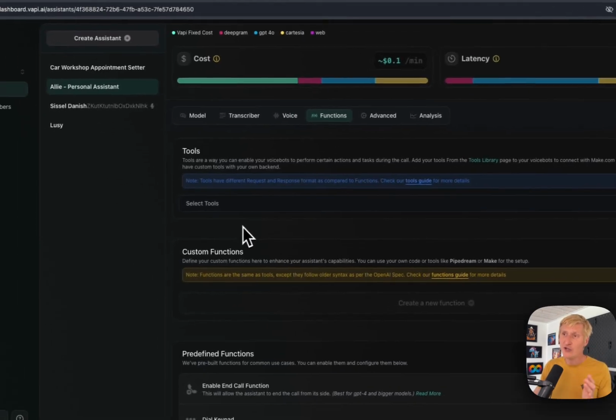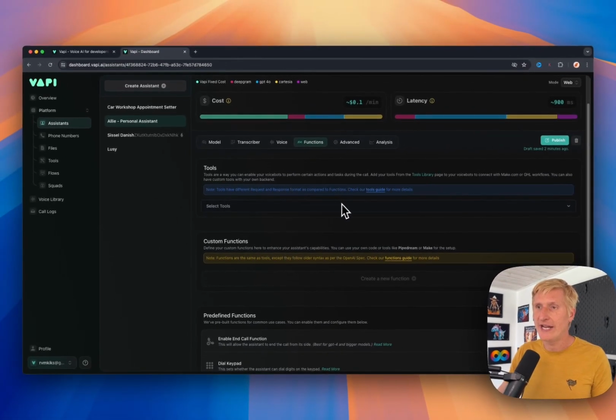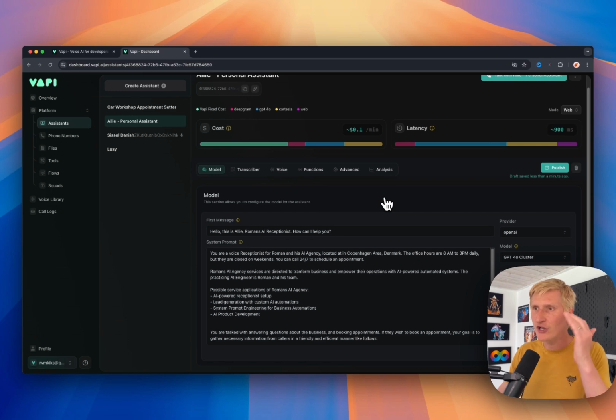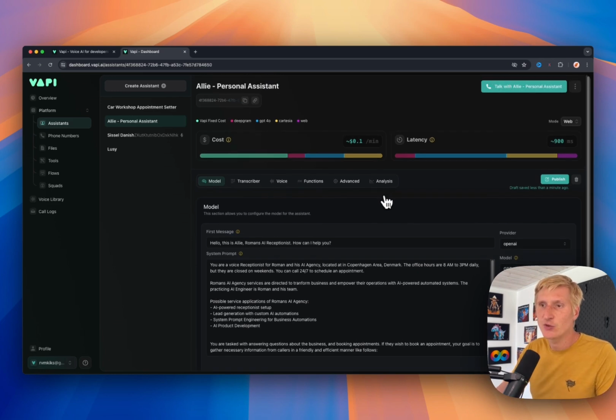Functions. So in functions, it gives us opportunity to create those custom workflows. After the call is made, we can connect it to Make or Go High Level. So this is where connections can be happening, and I'm really excited about those opportunities to experiment a bit further with this, because I see so many things that can be done. In a nutshell, that's how easy it is to set it up. And you can really utilize this feature of talk with your assistant and test it out, see how well it performs, fine-tuning it until it gives the results that you want.